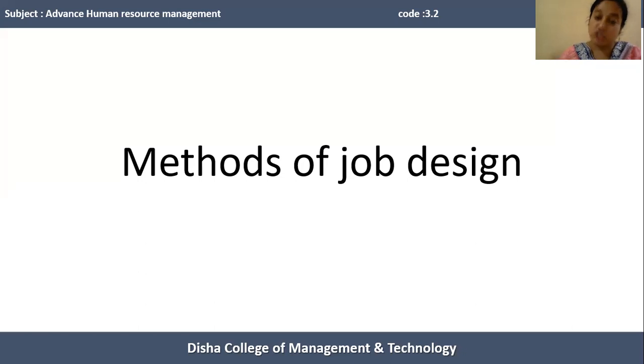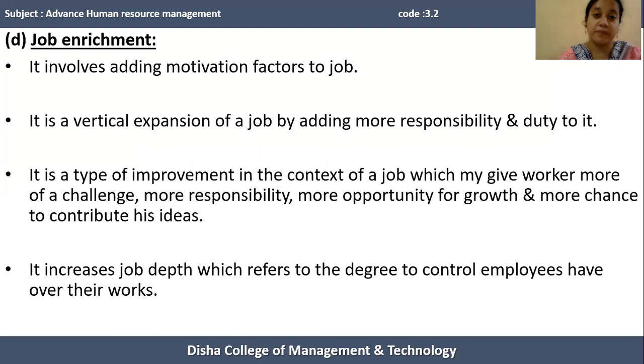And job enlargement also removes the boredom of the human resources, because they have to perform a number or variety of tasks. So job enlargement is a horizontal expansion of a particular job.